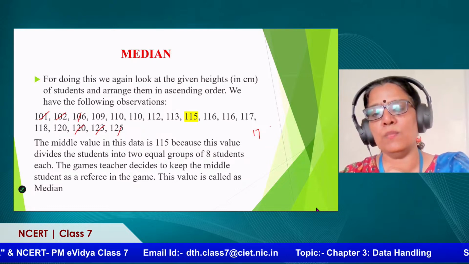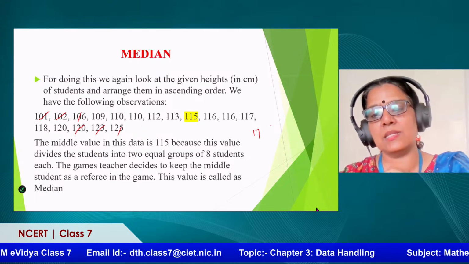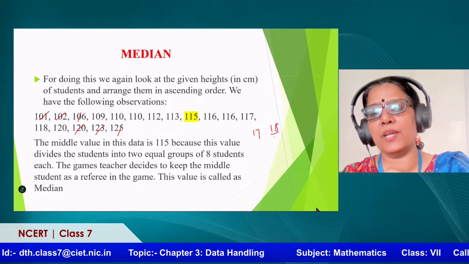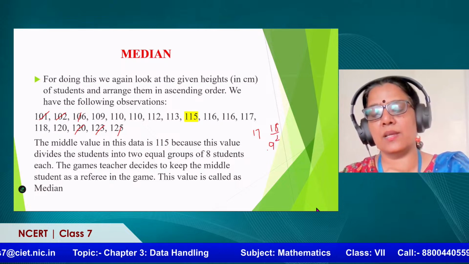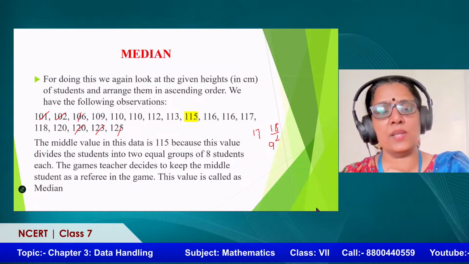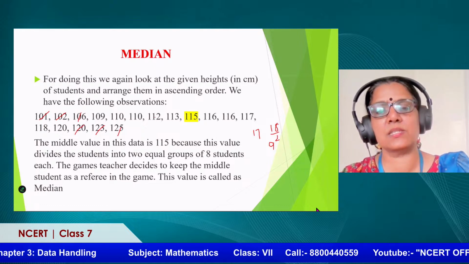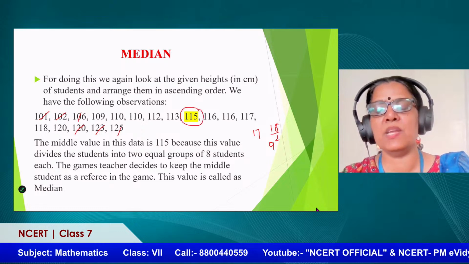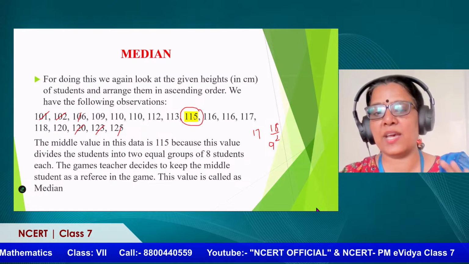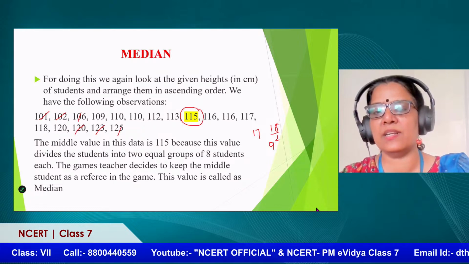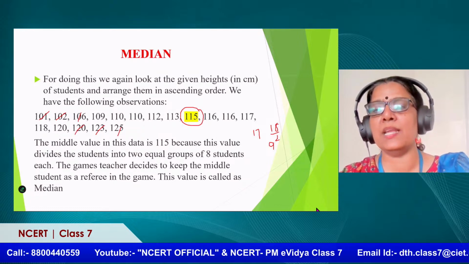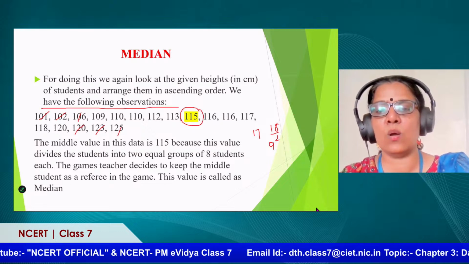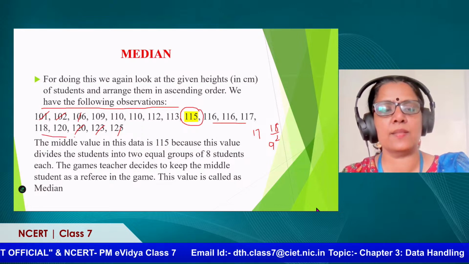So we make 17 into 18 and divide it by 2, which is 9. So the ninth number, 1, 2, 3, 4, 5, 6, 7, 8, 9, is going to be my middle number. The child whose height is 115 centimeters is not going to be in any group. The shorter children will be one group, and all the children who are taller will be another group.